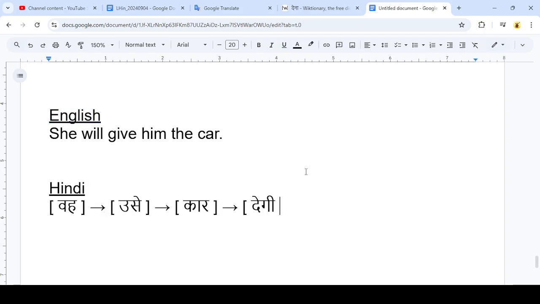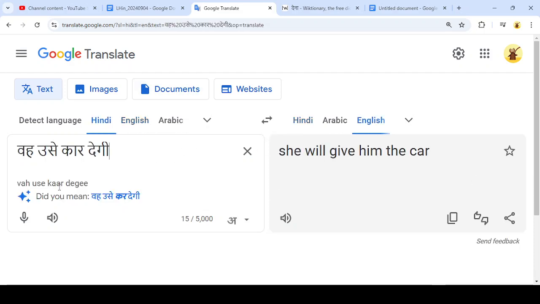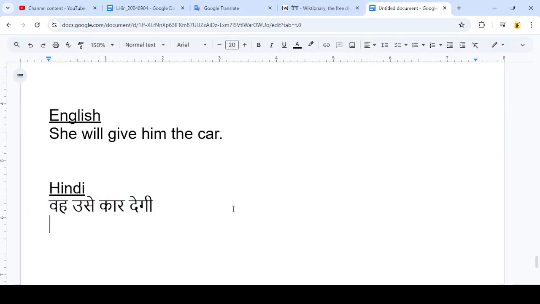So we can get rid of these extra symbols here. And if you want to know how to pronounce it, you can always try to put it into Google Translate. So that's what I'm going to do here. So the pronunciation should be something like Ba use kar dige or digi. So I'll space these words out a little bit.